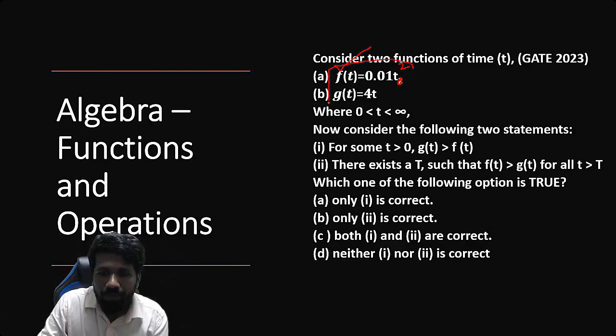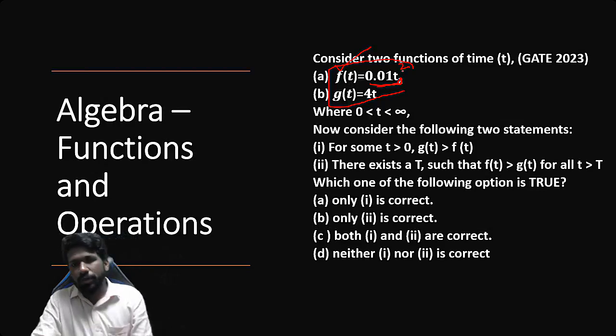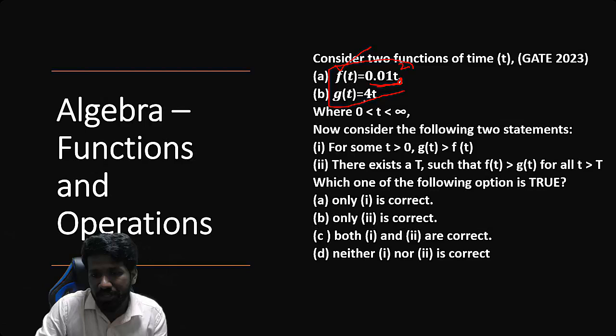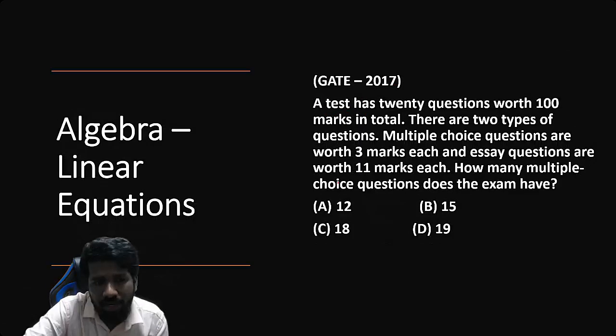So anything can be a function. It is 0.01 t square. Instead of that, 2 times t minus 5. Anything can be a function. So function related questions were asked many times.